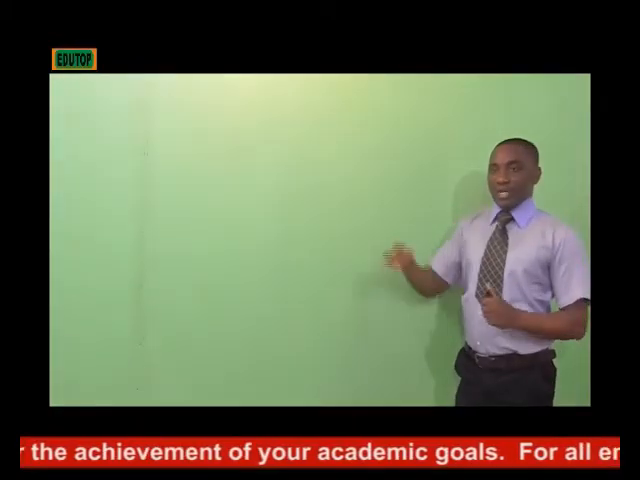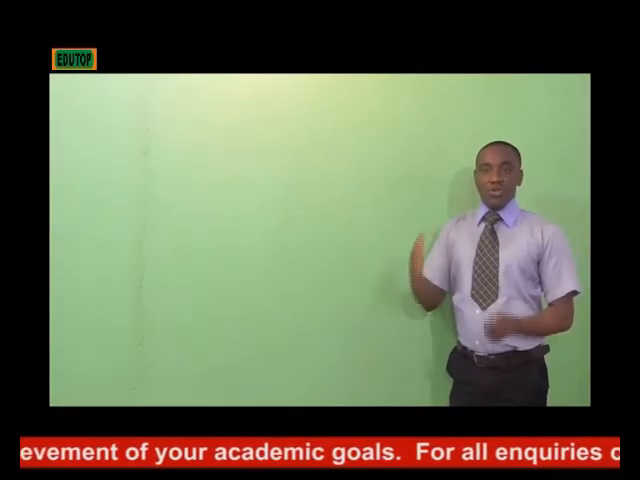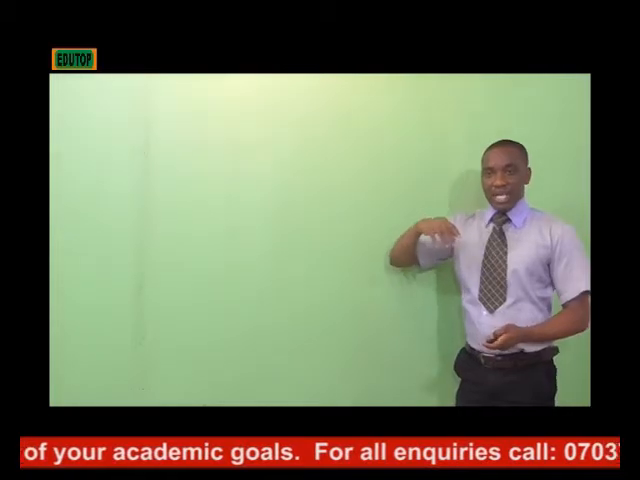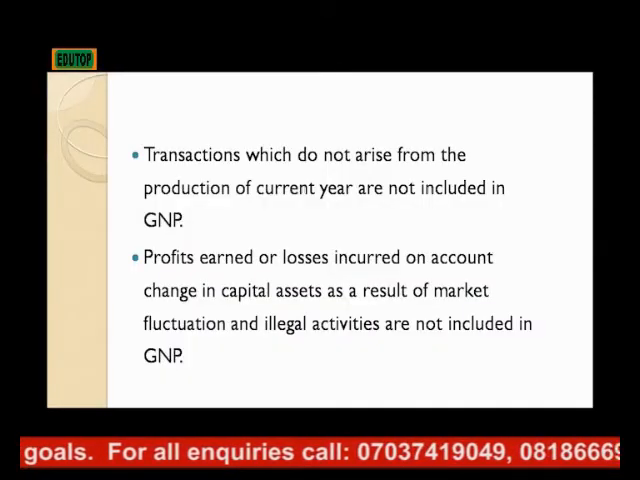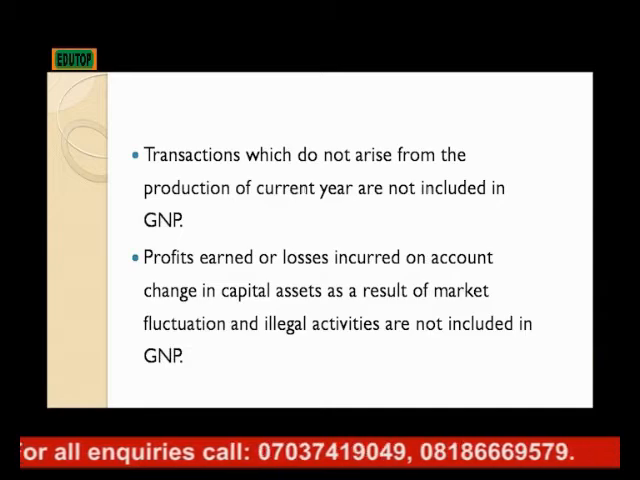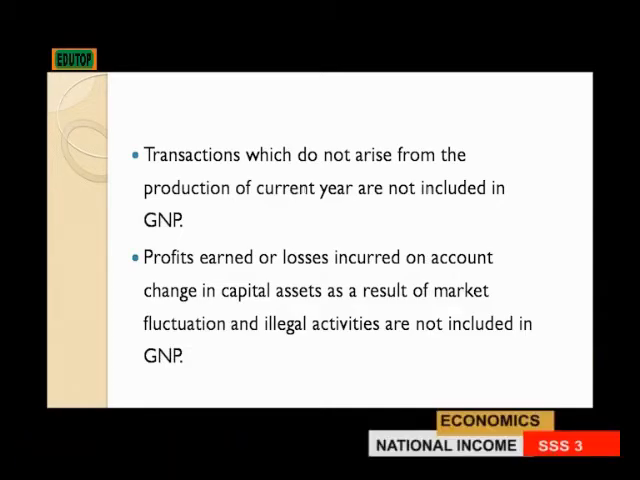Citizen, those ones are not included because they did not work for it, but it's just like a gift and giveaway product. Therefore, transactions which do not arise from the production of the current year are not included. Profits earned or losses incurred on account of change in capital asset as a result of market fluctuation, and illegal activities, are not included in GNP as well.